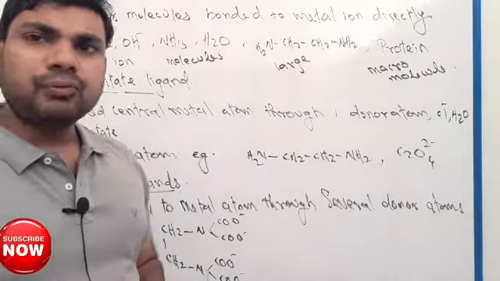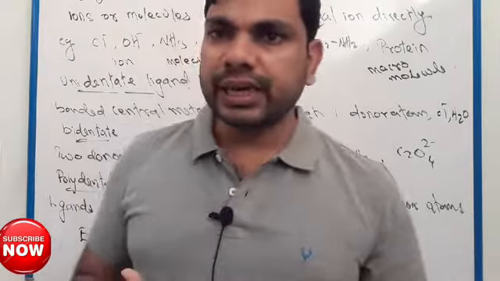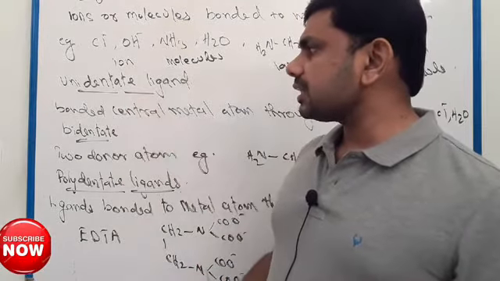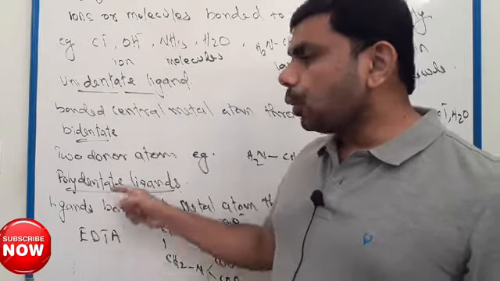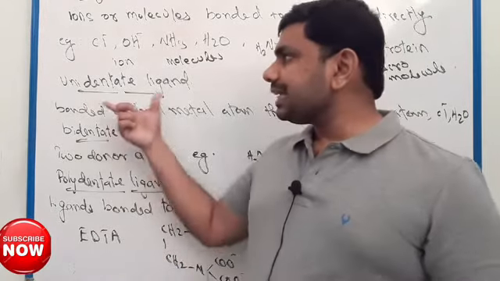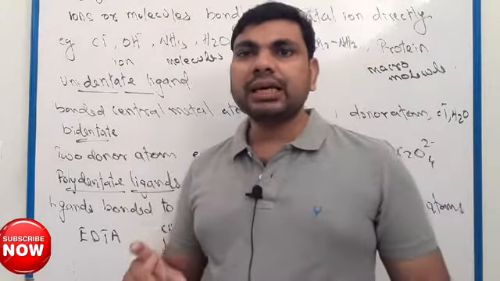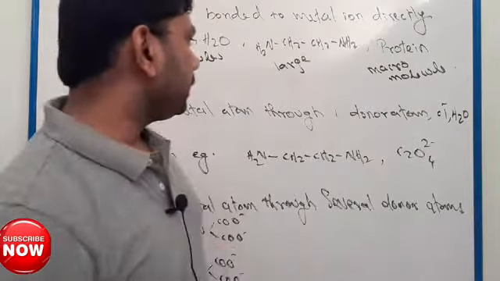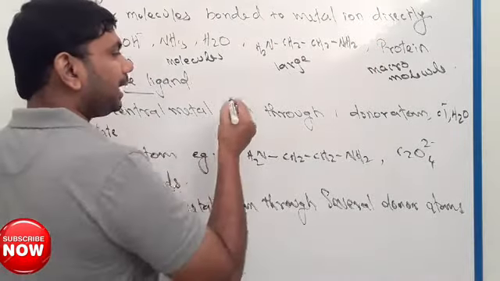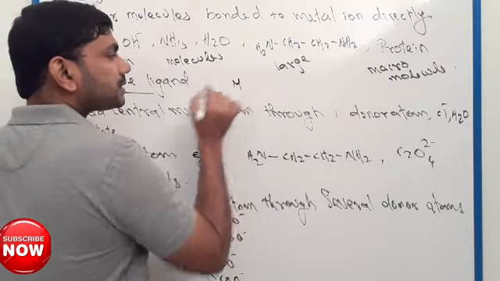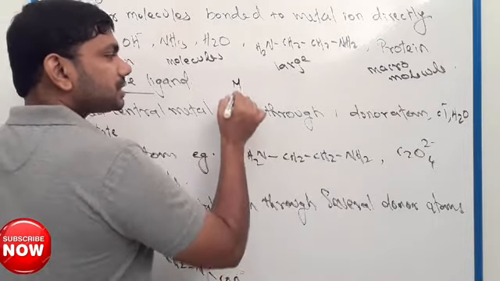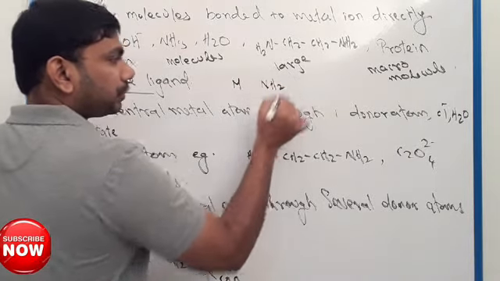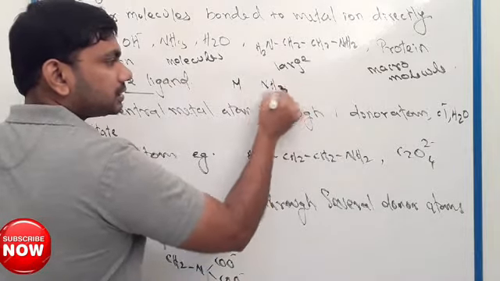Here there are different types of ligands. We can classify ligands as unidentate ligands, bidentate ligands, and polydentate ligands. Unidentate ligands mean ligands which contain one donor atom. In a coordination compound there is a central metal atom and there are ligands. For example, NH3 is a ligand.